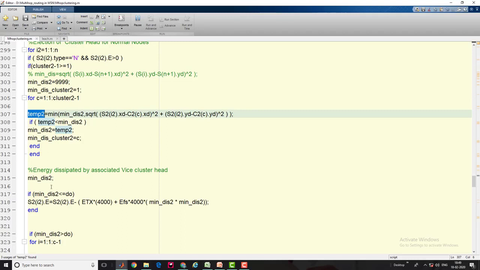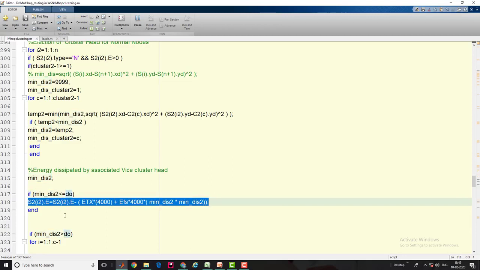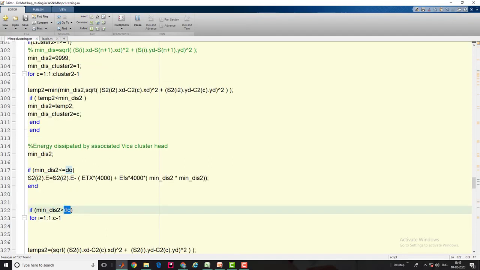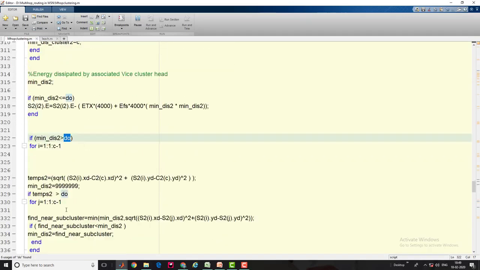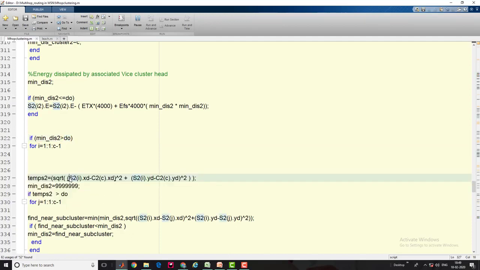If the distance between the node and the cluster head is lesser than d0, then it involves free space routing. If it is more than d0, then the cluster head will get involved to find out which is the nearby node which it actually takes as an intermediate. So it involves the search criteria here.